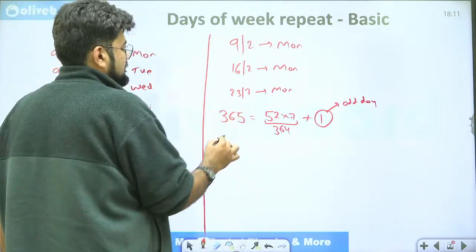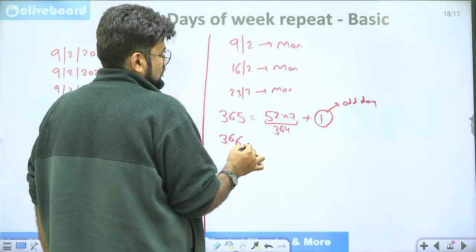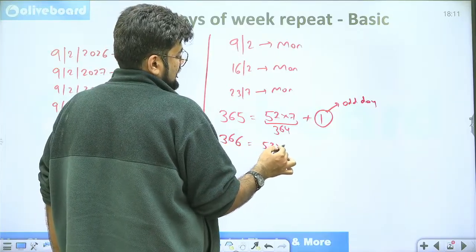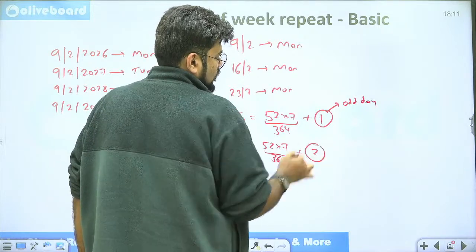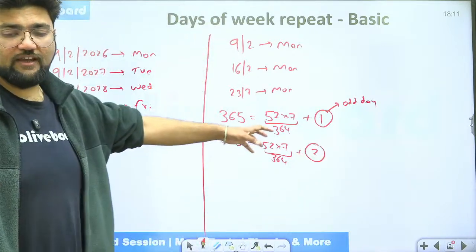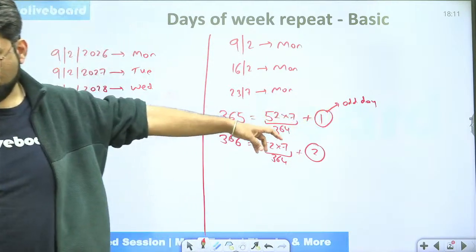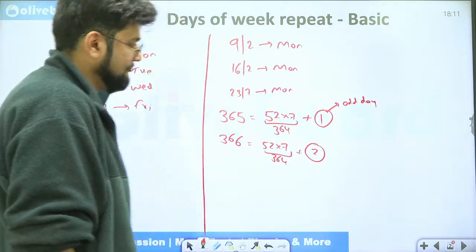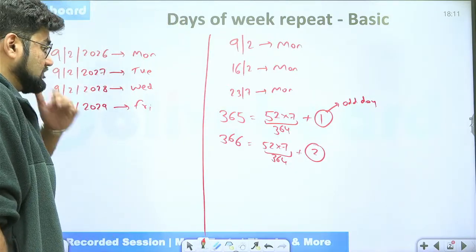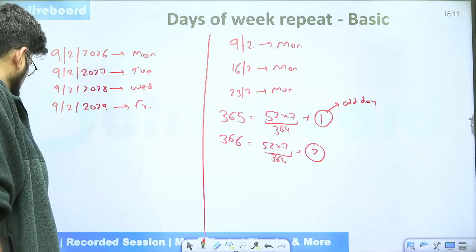So this is for leap years. We have 366 days, which is equal to 52 into 7, that is 364, plus 2 odd days. This is what you need to understand. For normal years, we have 1 odd day. For leap years, we have 2 odd days. Clear? So this is the primary concept which we have understood.